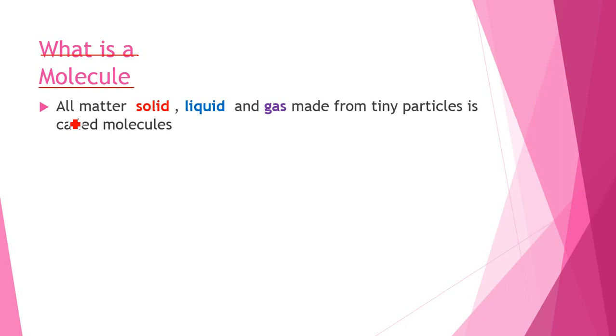Solid does not take the shape of the container and it cannot flow in the air because it has a definite shape and a definite volume. Liquid takes the shape of the container because it does not have a definite shape, and it cannot flow in the air because it has a definite volume. And what about gas? Gas does not have a definite shape nor a definite volume. So that's why it can take the shape of the container and it can flow in the air. All matter, solid, liquid and gas, made from tiny particles is called a molecule.